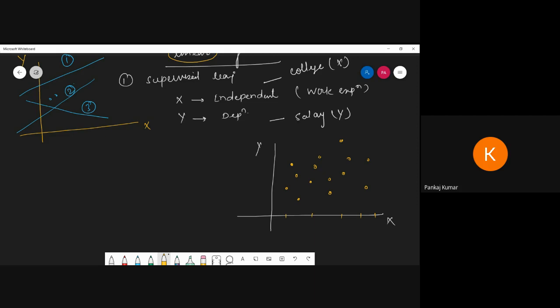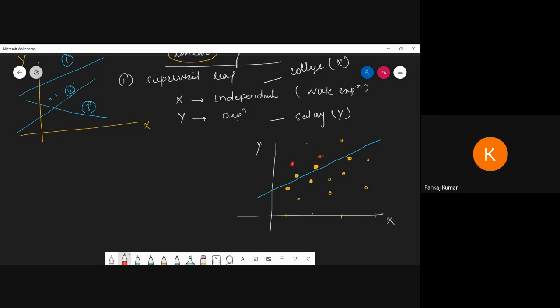For that purpose, we have to create one line. This line will intersect like this, a straight line. I'm talking about these points, which are very close to each other. Those lines which are very close are considered for our solution. Those that are very far from it, that means we're talking about the red lines.